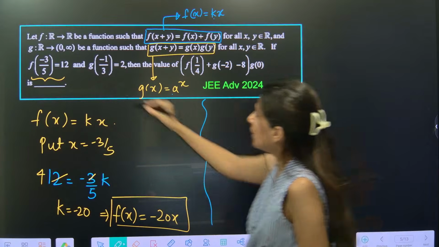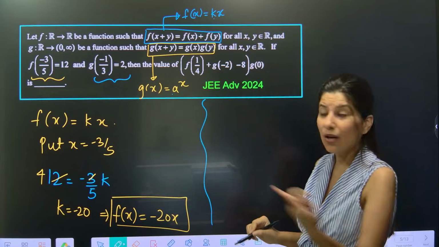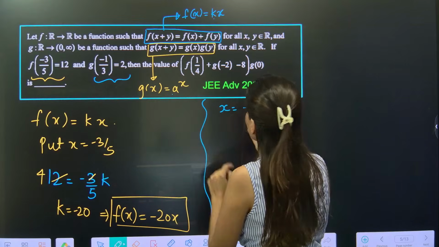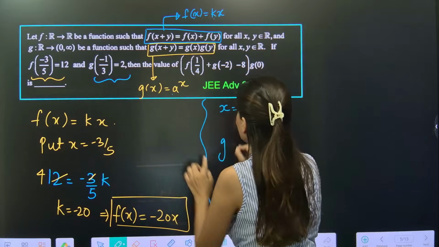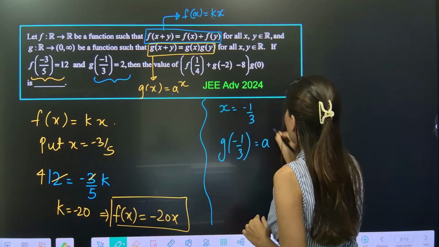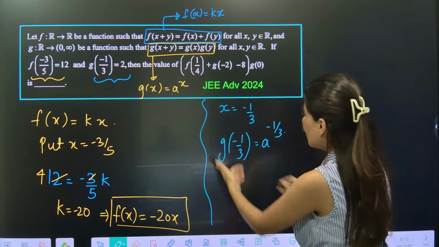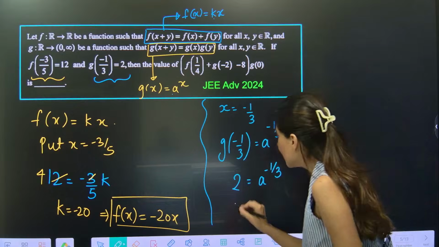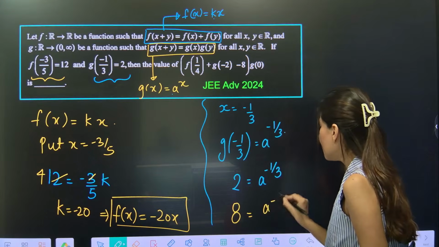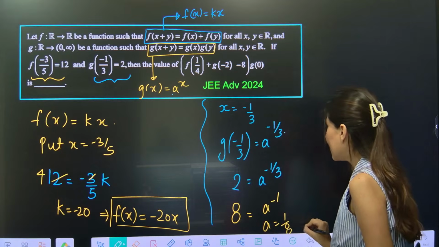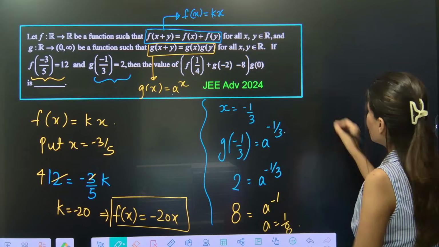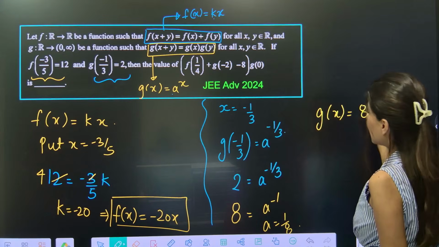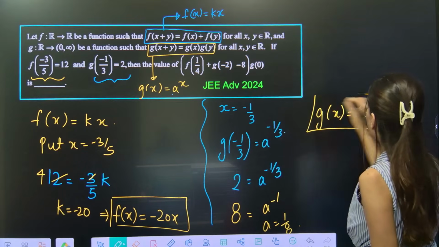Next, we will use this information to find out a over here. So the moment you put x is equal to minus 1 by 3, what will happen? g(-1/3) is equal to a power minus 1 by 3, correct? And which is nothing but 2. So 2 is equal to a power minus 1 by 3. Let's cube both the sides. So 8 is equal to a power minus 1. A is equal to 1 by 8. So over here, your g(x) you will get is nothing but 8 power minus x. This is your g(x), correct?